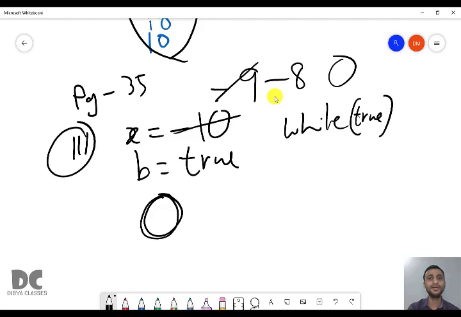So here the answer will be 0. Because 0 less than 0 becomes false. The x value never increased. It got stuck at 0. So it will come out and it will print 0. So this thing was very important. That is what is while b. While b means while true. True means the test condition is true. So these were few of the things which were new for you. The rest everything we have already solved.